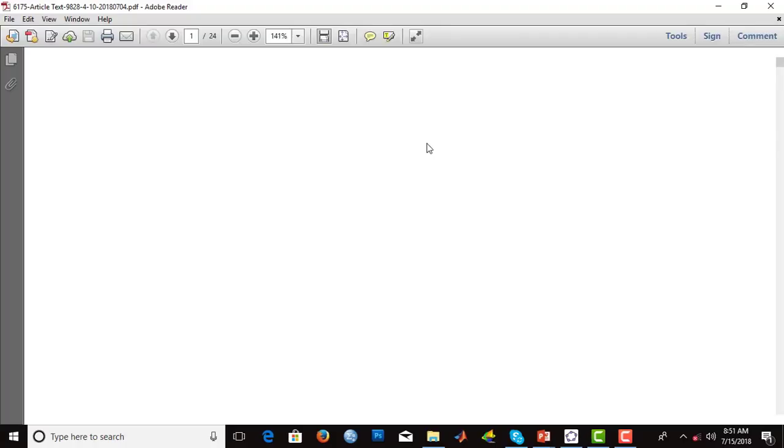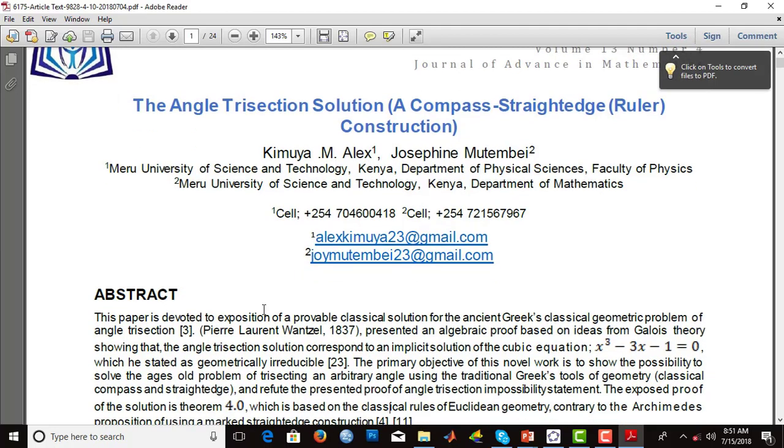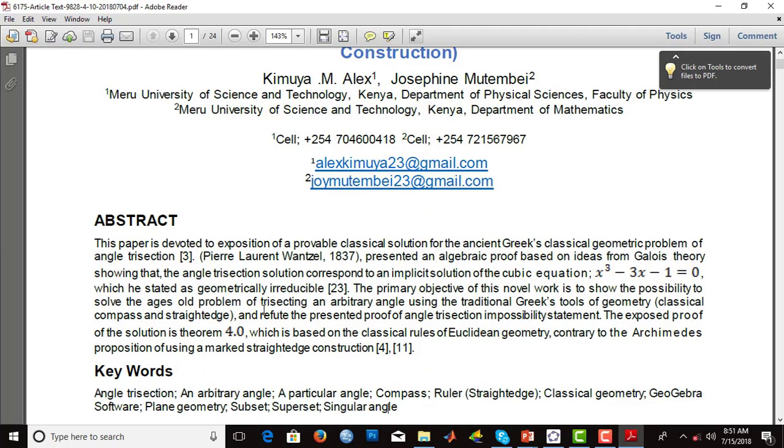The first item in our references list is the paper called the Angle Trisection Solution, and you can get a copy by typing Angle Trisection Solution into any internet search engine, published by the Journal of Advances in Mathematics. The aim of the paper was to refute one Searle's statement of 1837 that the solution to the angle trisection problem would imply resolving this algebraic cubic equation.